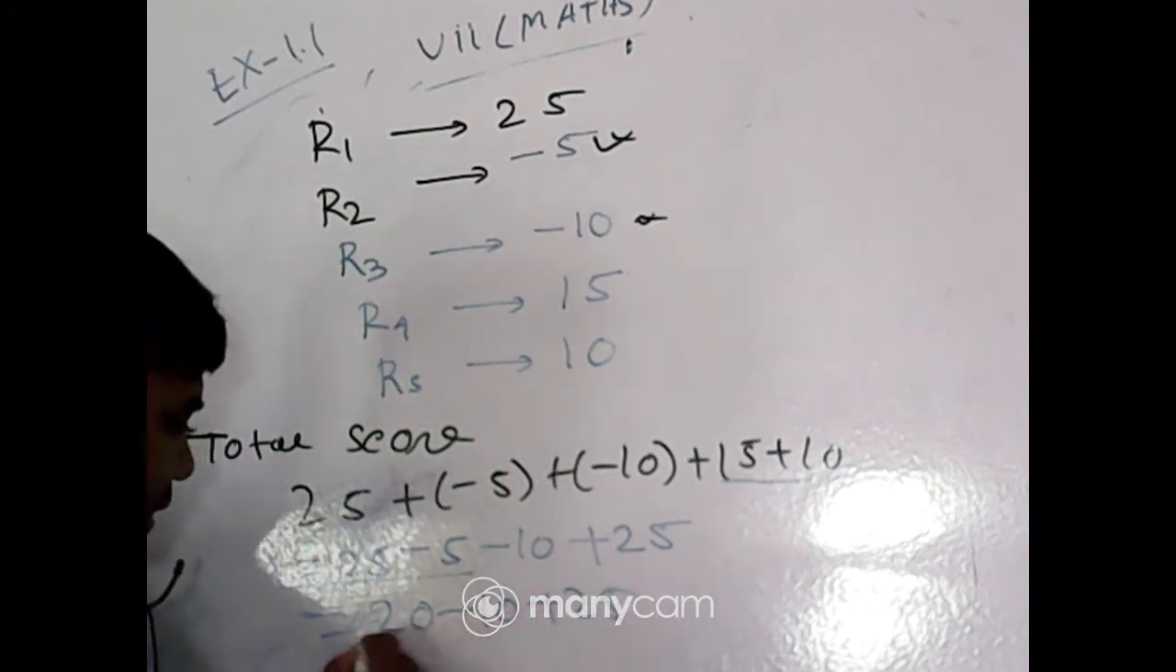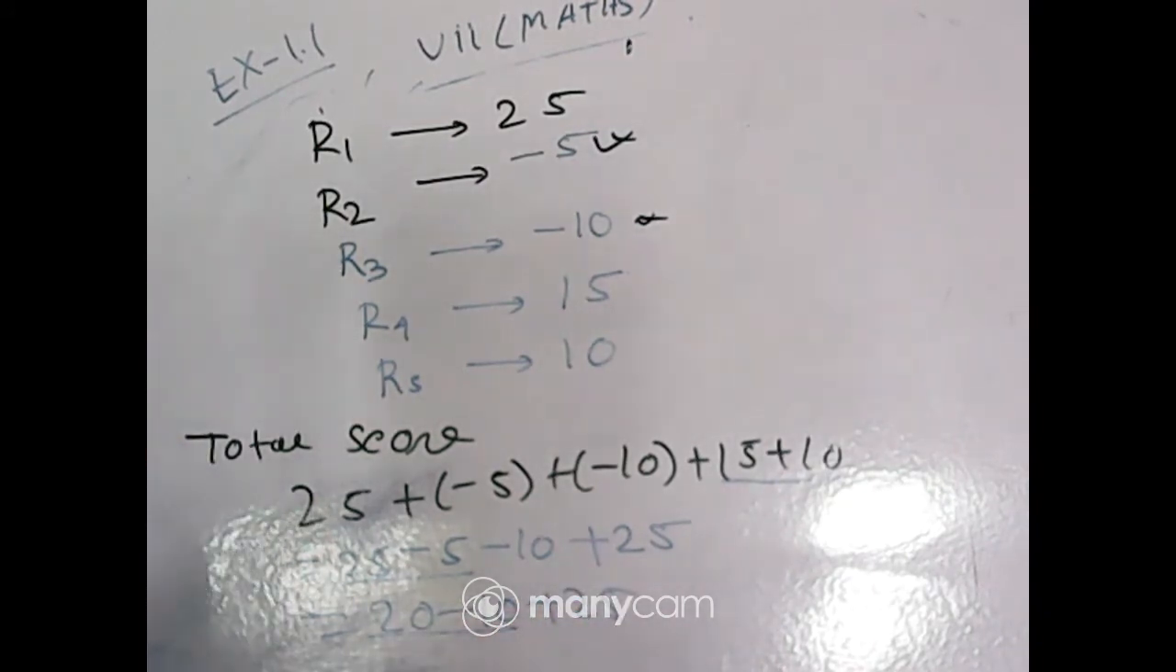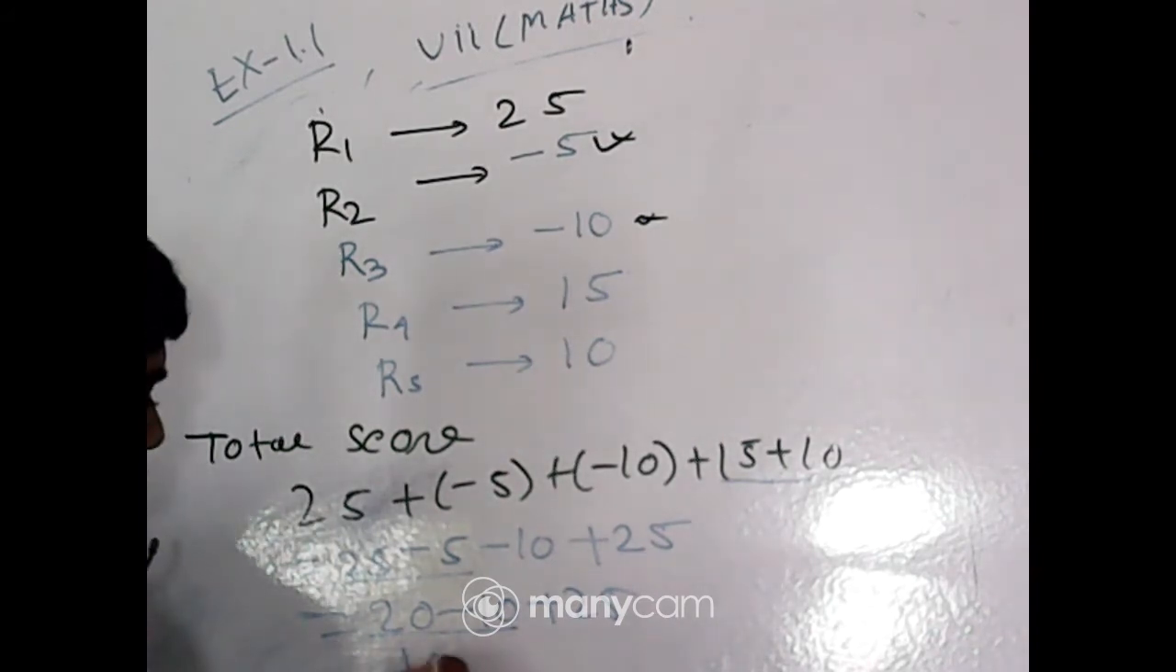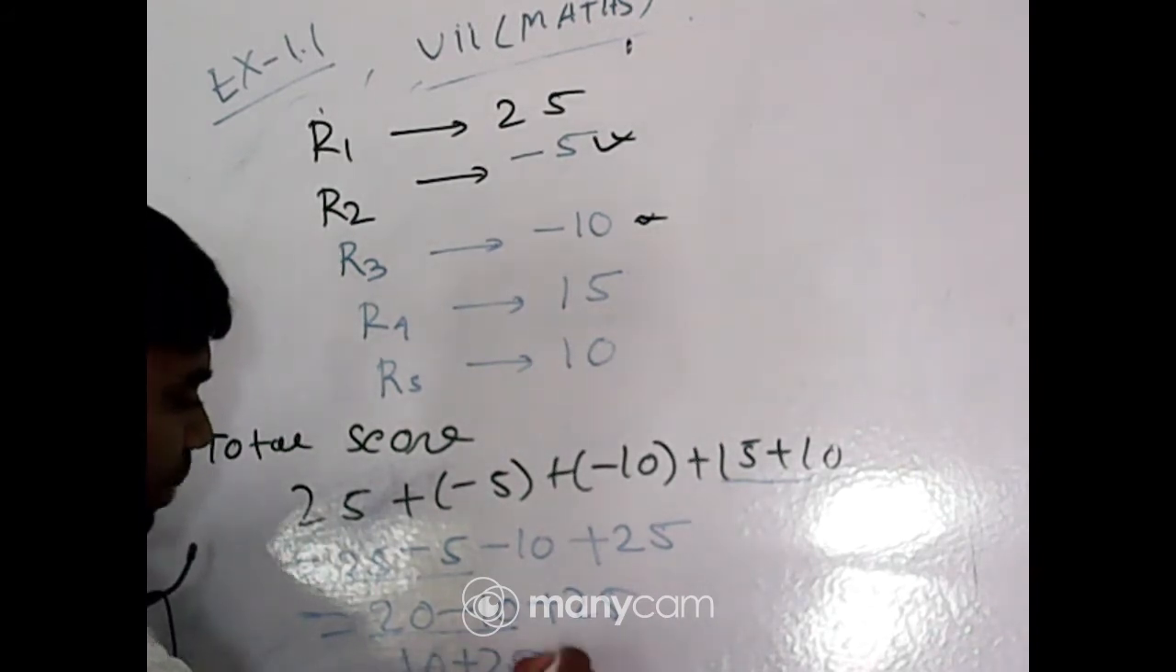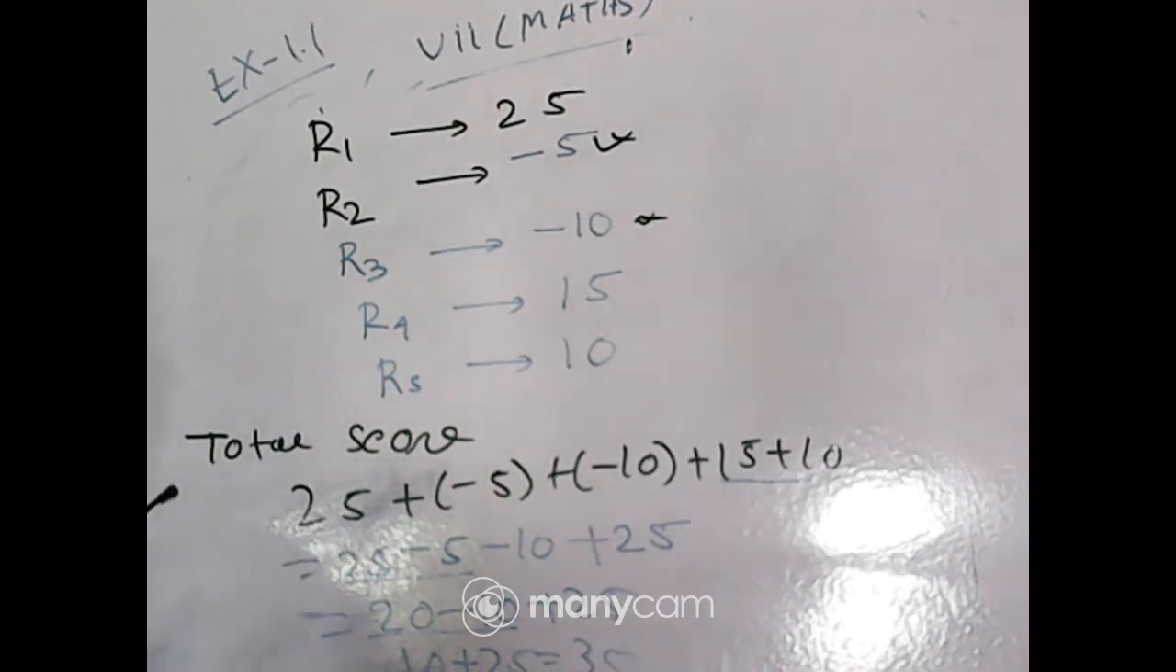Now in the next step, solve it. 20 minus 10, that is 10. So 10 plus 25, that is 35. So what is the answer? What answer will you write? You write that at the end of